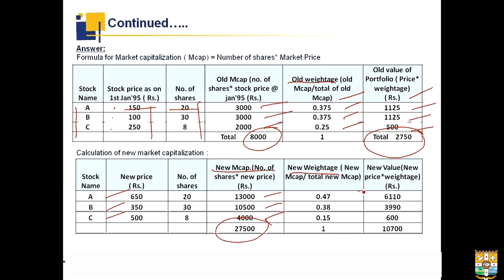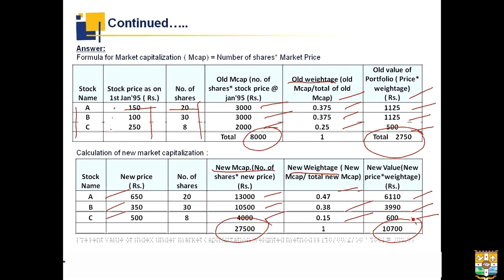That will give us 0.47 in case of A, 0.38 in the case of B, and 0.15 in the case of C. So, the new value would be the new price into the weightage, that is 6,110 in case of A, 3,990 in the case of B, and 600 in the case of C. When we add the new values of A, B, and C, we get 10,700 as the new value in today's market.